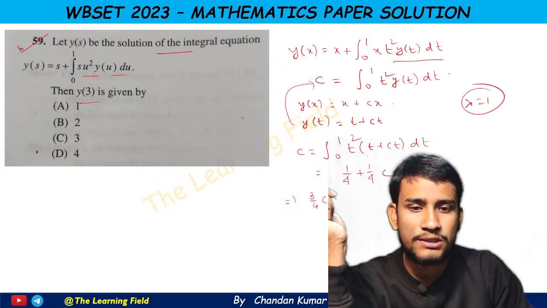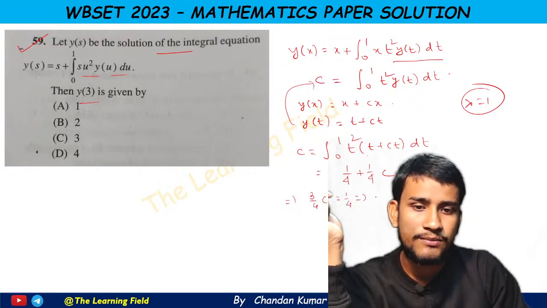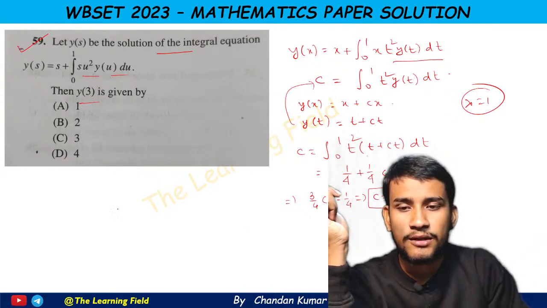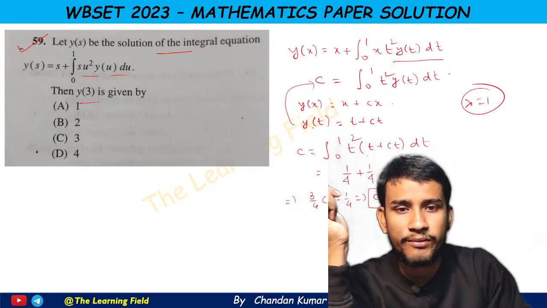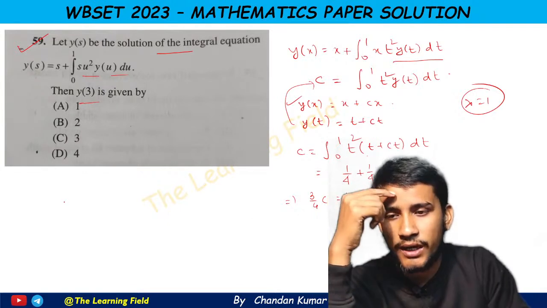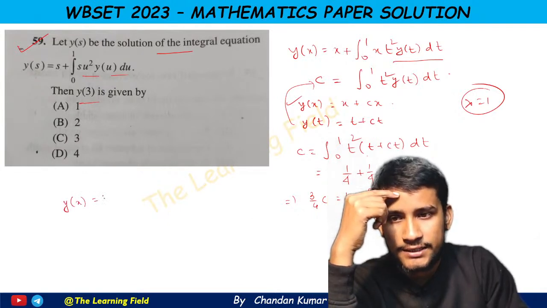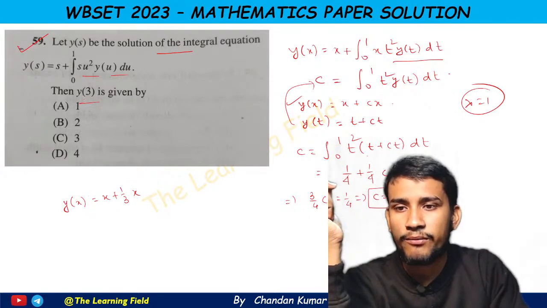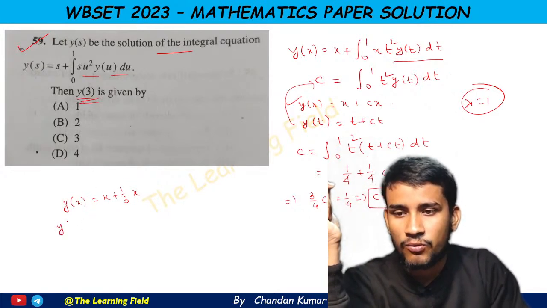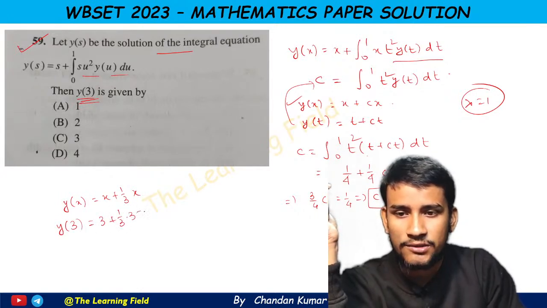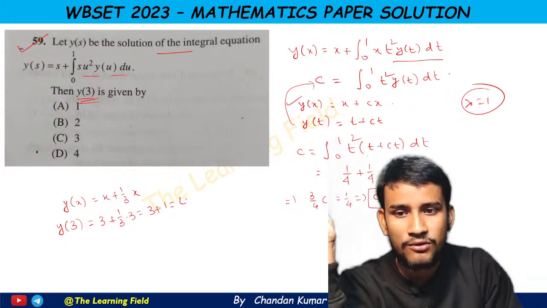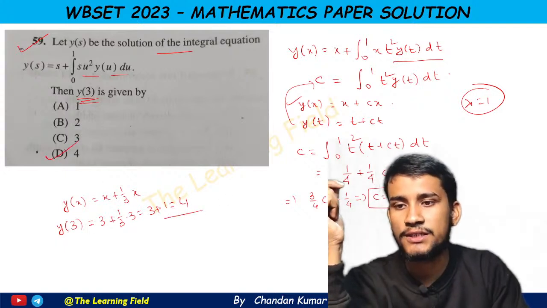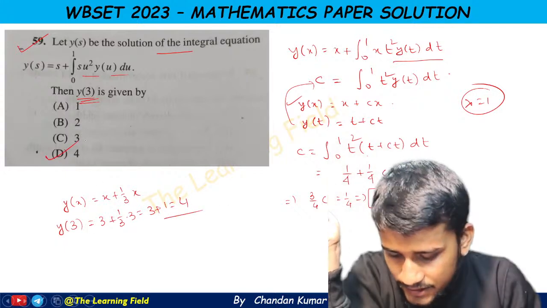3 by 4 c equal to 1 by 4, this gives c equal to 1 by 3. Okay, now from c equal to 1 by 3 we put the value of c into this equation, so y of x equal to x plus 1 by 3 into x. So this is the solution, and we have to find the value at x equal to 3, so y at 3 is equal to 3 plus 1 by 3 into 3, so this gives 3 plus 1, which is equal to 4. This is a very simple question, so D is the correct answer here.